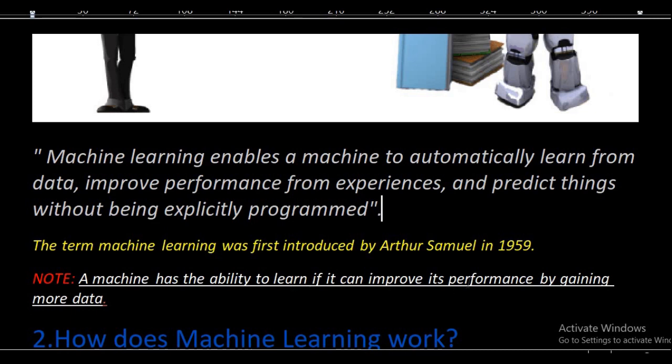Means that it has the capability to improve its performance by gaining more data. If you give the machine more data at the time of training, then you will find that the machine gives you a higher performance.